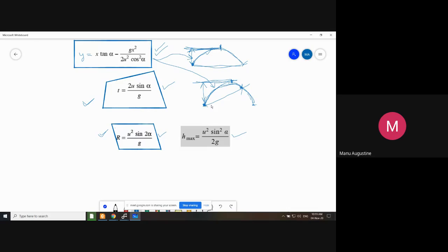Yes, you can argue that if the person travels on the inclined plane and comes to this point and looks at the particle in an inclined direction like this, then this should be the height. So this will be a different scenario, but we are not talking about this. If you simply talk about the maximum height reached by the projectile from the point of view of the person who threw it, in that case, H max is going to remain the same for horizontal plane and inclined plane. There will be no difference. It is the same because the trajectory of the projectile is the same. Okay.